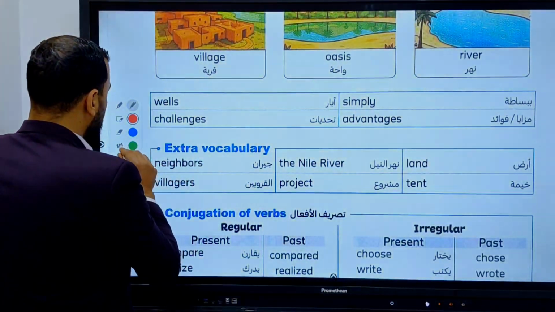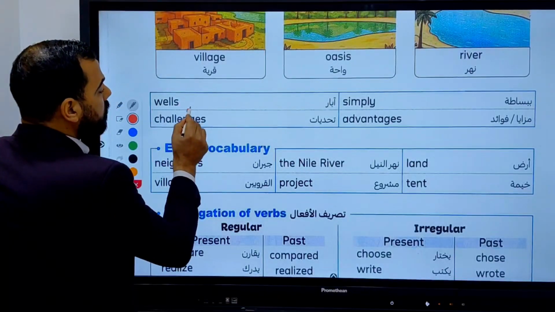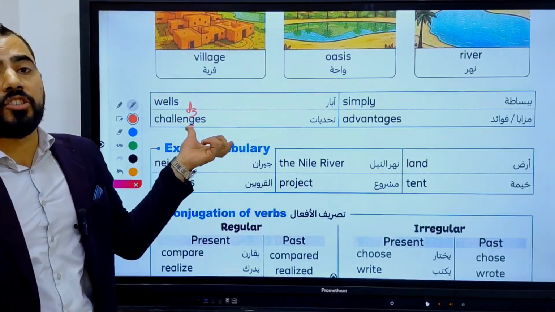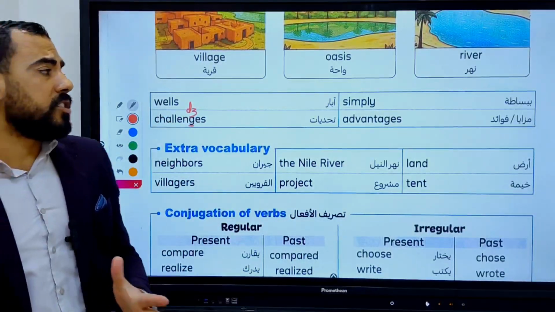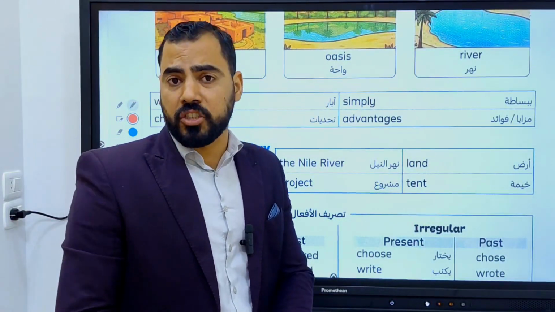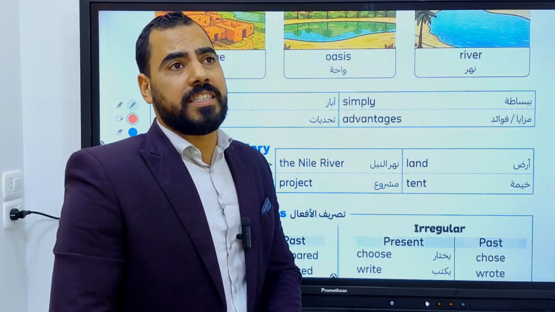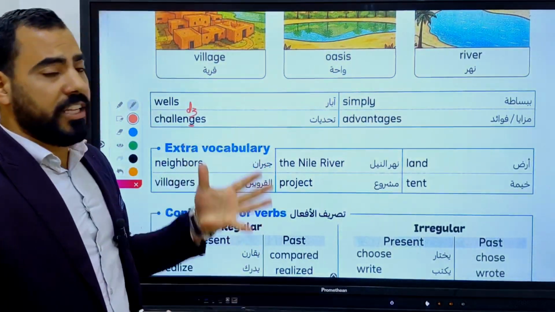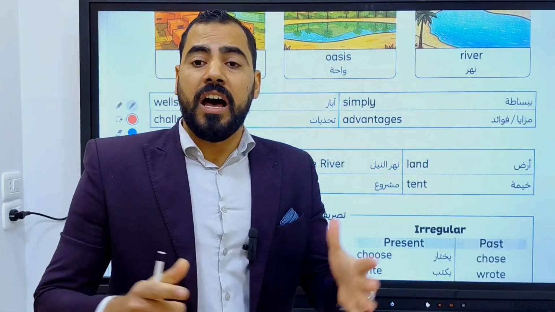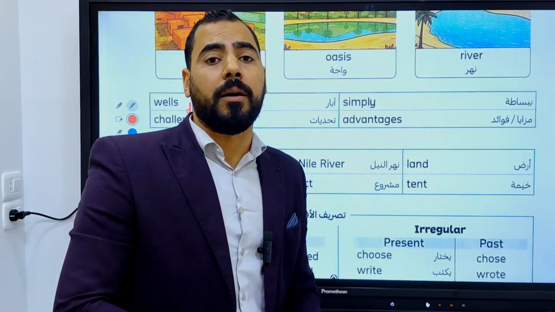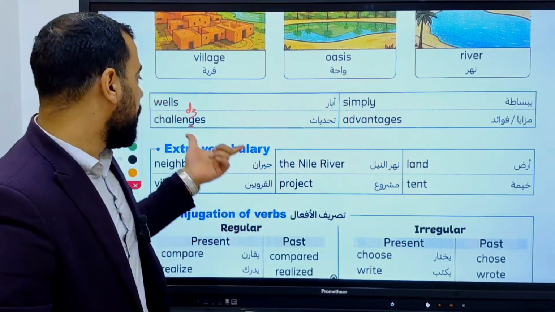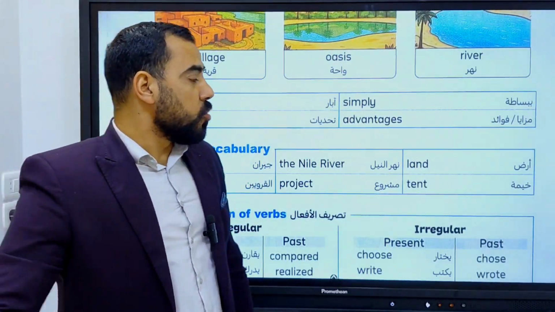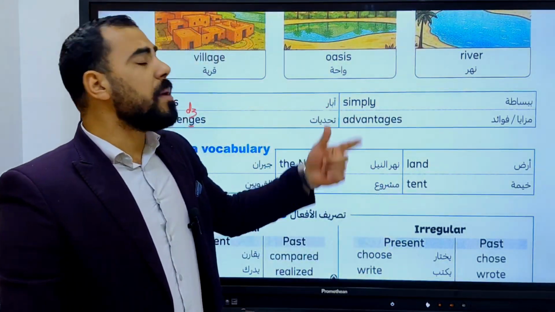Challenges. Again, challenges. This G is pronounced with the J sound. So challenges means difficult situations. I faced a lot of challenges during my journey. Challenges, difficult situations, a lot of problems that you overcome and succeed in your life. So you will face a lot of challenges in your life, but you need to work hard to succeed.